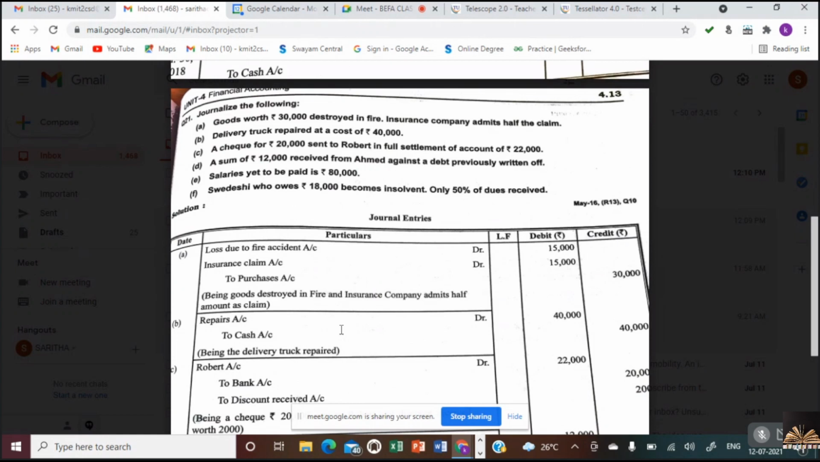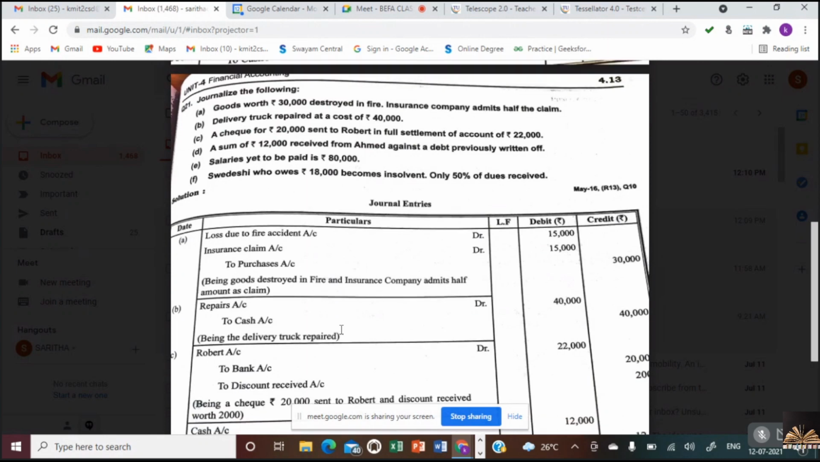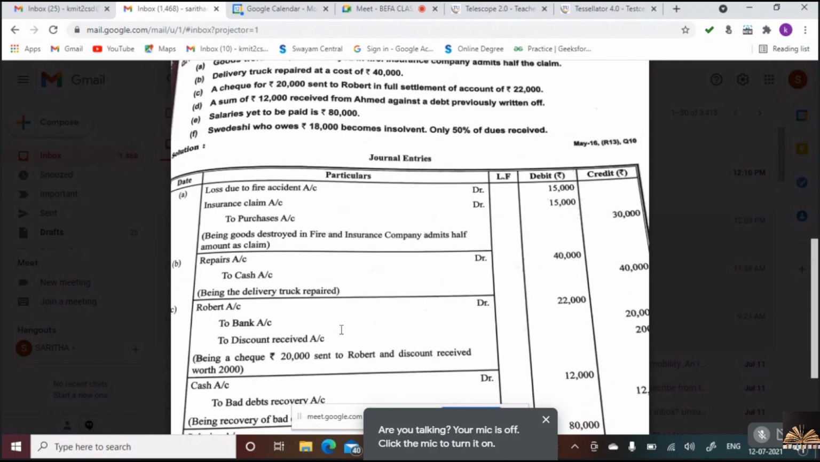So what we need to write? Robert account debtor to bank account, to discount account 2,000. Bank 20,000 is the actual amount, the remaining 2,000 he has allowed as a discount. Are you following, Nana? Here you have learned two important things in this transaction. First important thing is whenever we issue a check, we don't write cash. Normally, what would be the transaction? Debit the receiver, isn't it? Robert account debtor to cash account. But here we are not giving him cash, we are giving him a check. So what we will write? Robert account debtor to bank account.